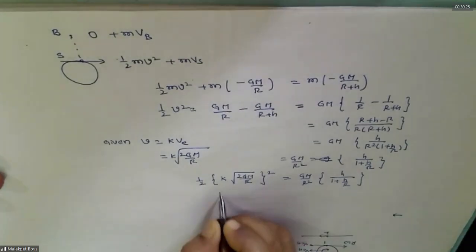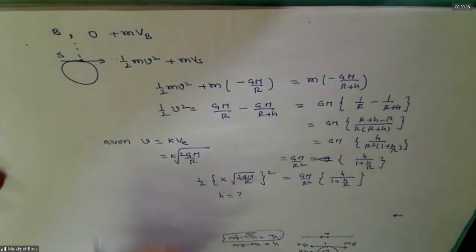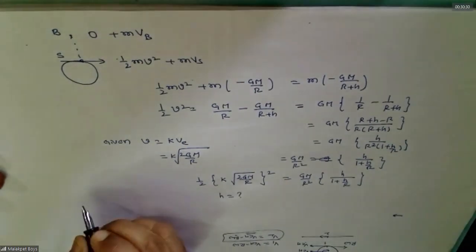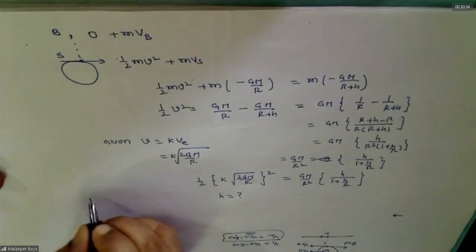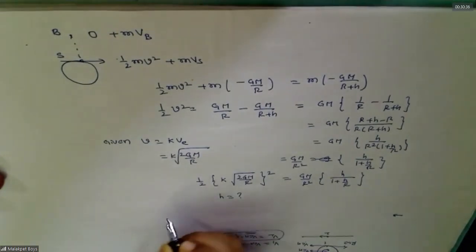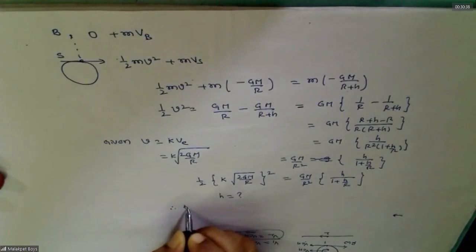You will get the H value. Once you get H, he is asking the velocity which will rise, measured from the center. So from center, R plus H.